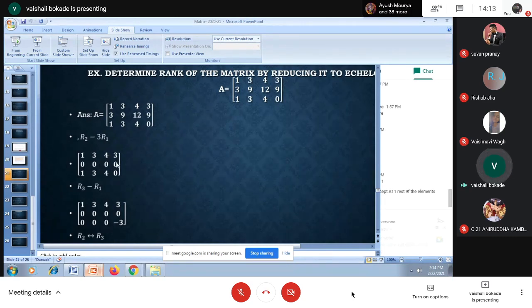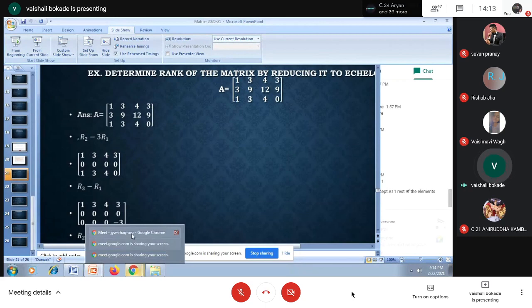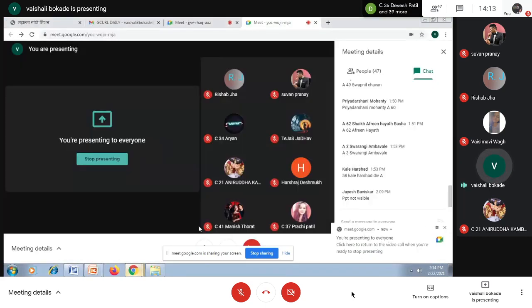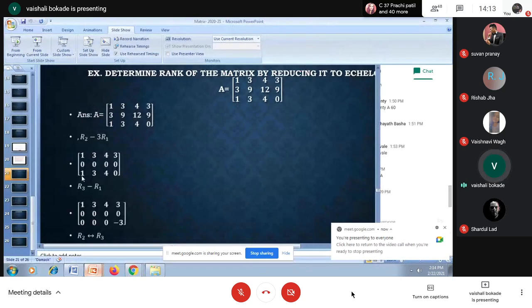Further, I'm going to transfer this R2 row to the R3 place. So I have to interchange R2 and R3 so that the 0 row is transferred to the bottom. But before that, I can directly go for that. Then I am observing that R3 elements are 1, 3, 4, 0, and R1 elements are 1, 3, 4, 3.